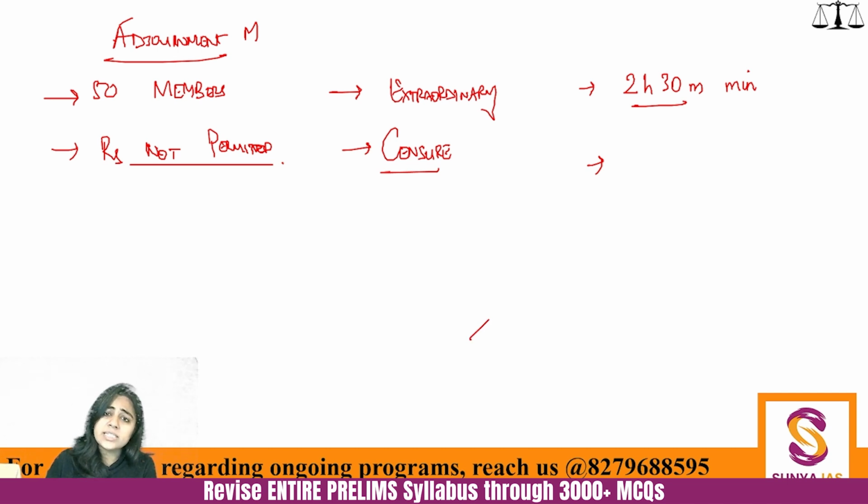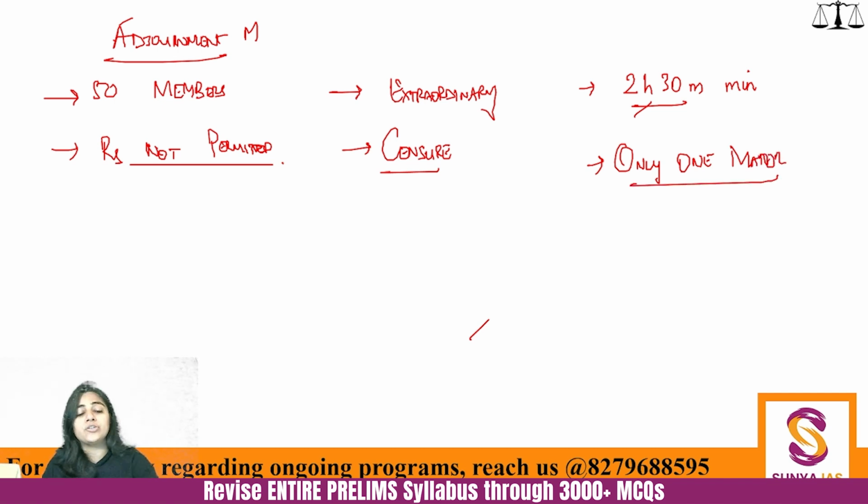So this is there. Then another thing is very important, that it should cover only one matter. Only one matter. Let's say internationally there has been a very big United Nations resolution that India has voted on, and the parliament is not okay with the way we have voted on it. Let's say the Israel-Palestine issue or whatever. So the matter of an adjournment motion cannot be generic in nature, right? Like the no confidence motion, it has to be one matter. It cannot be multiple matters. So this is very important.